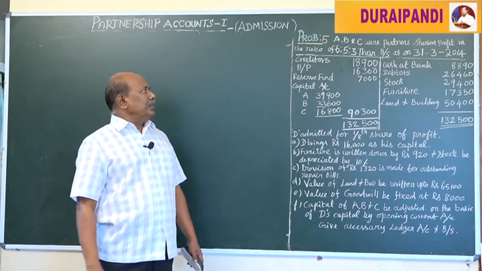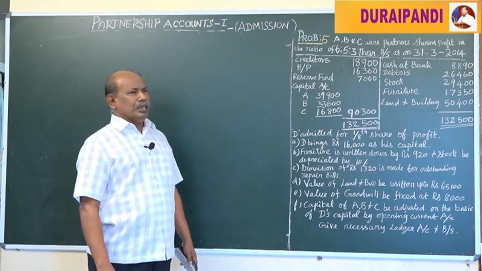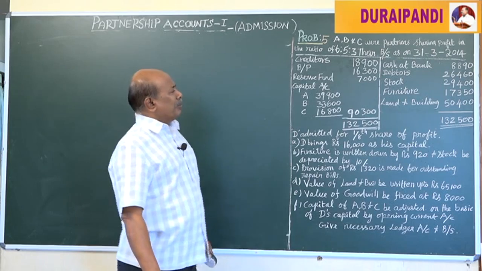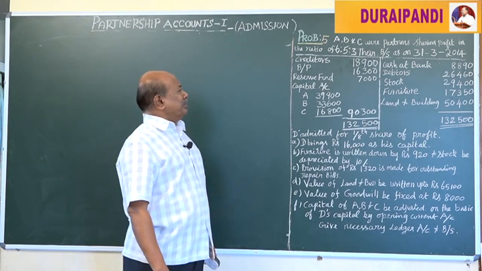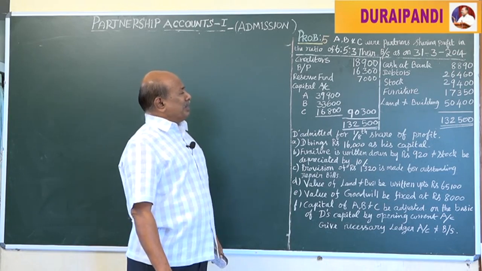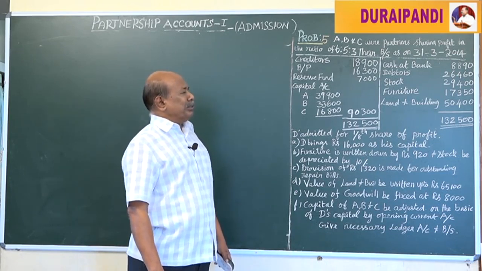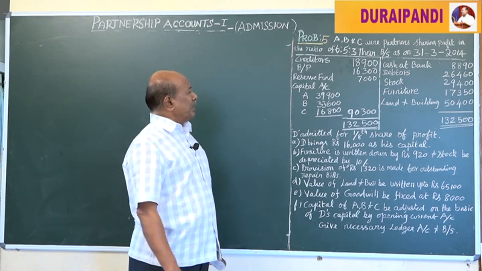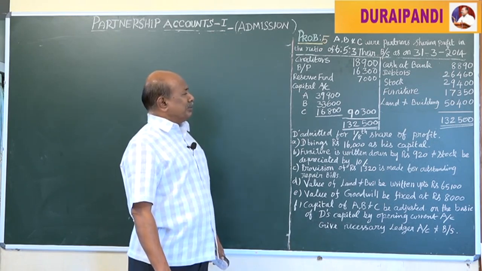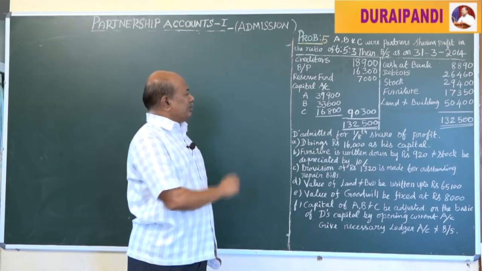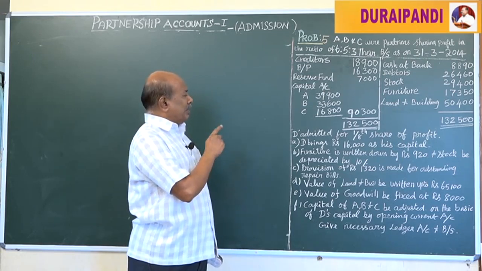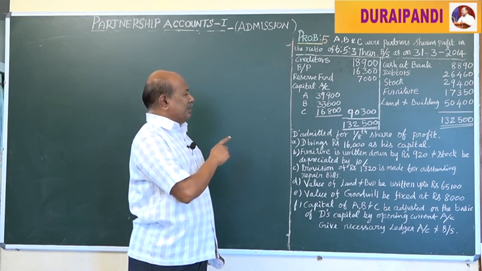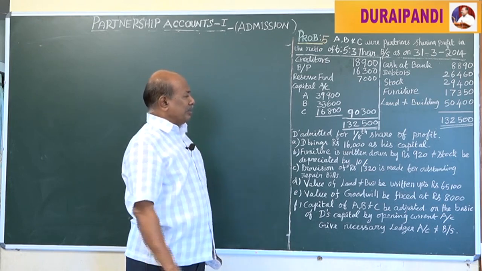Next, we have to see the next problem, problem number 5. A, B and C were partners sharing profits in the ratio of 6:5:3. Their balance sheet as on 31/3/2014 was as under. Creditors 18,900, bills payable 16,300, reserve fund 7,000, capital accounts of A 39,900, B 33,600 and C 16,800, total 90,300.